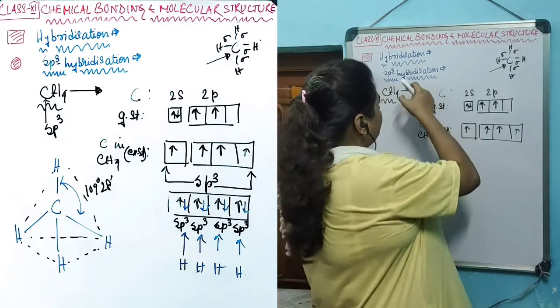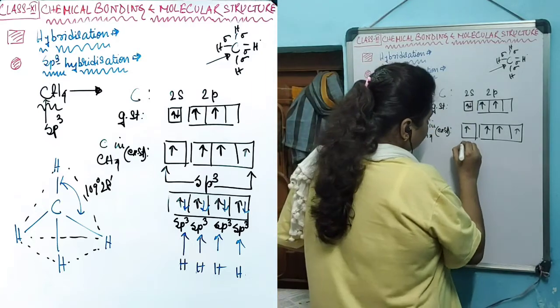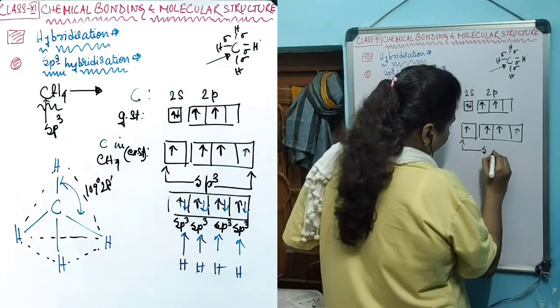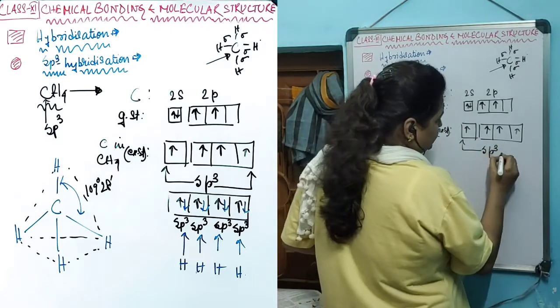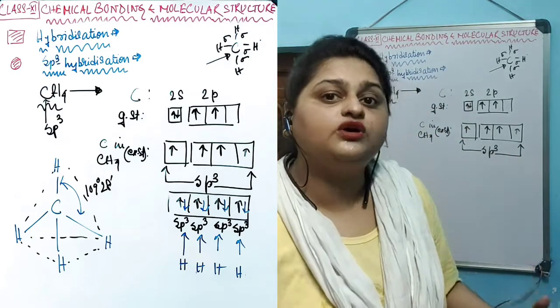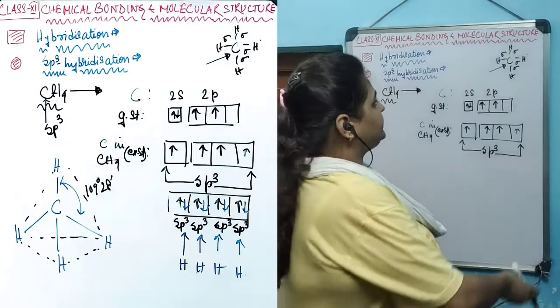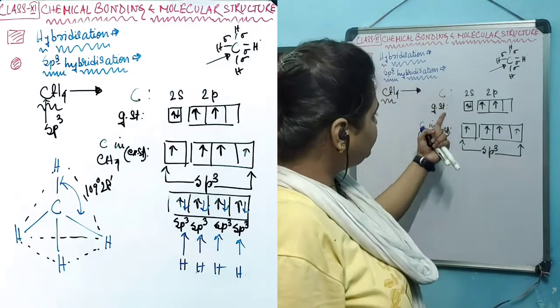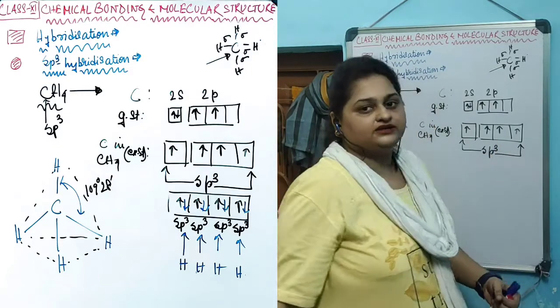Before forming the bond with 4 hydrogens, this carbon will combine these 4 atomic orbitals, that is 1s and 3p orbitals, to create a new kind of orbital known as sp3 orbital.